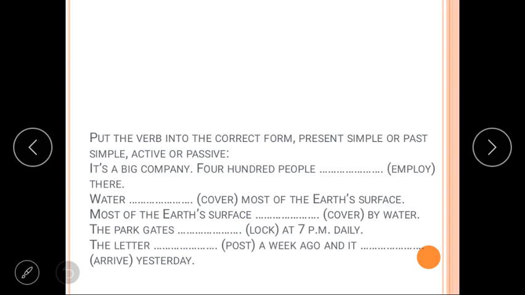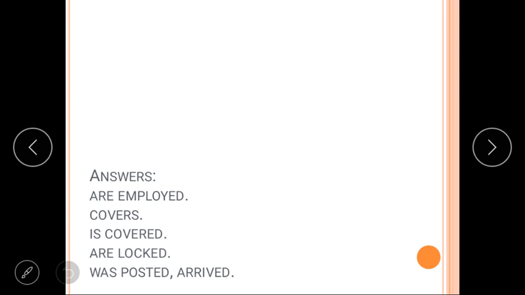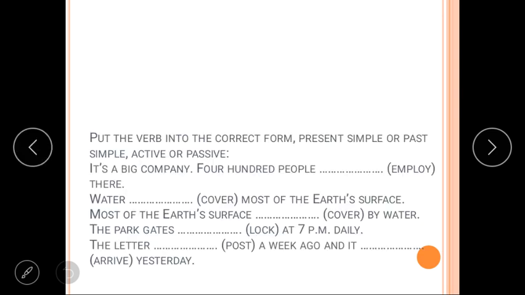So, students, after doing these examples, let's focus on some exercise also. Let's see the first sentence. It's a big company, 400 people employed there. Who is the employer? The people are the employees. They are not the doer of an action, they are the receiver of an action. So we can say 400 people are employed there.